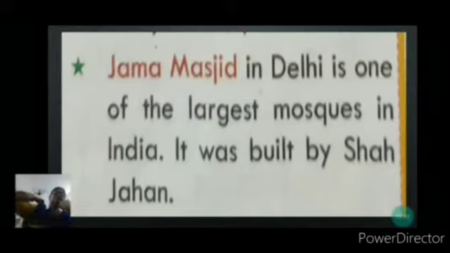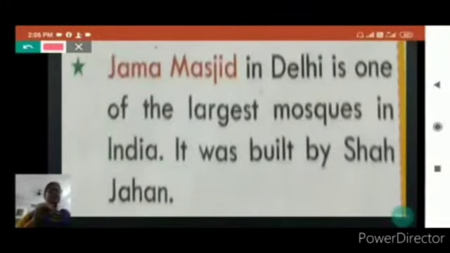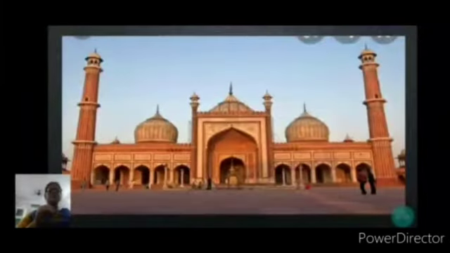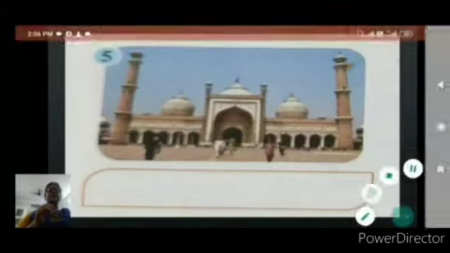It is the largest mosque in India, and this mosque was also built by Shah Jahan. As I told, Shah Jahan was a great architect in Indian history from the Mughal Empire, and this mosque was also built by him. I am showing you the picture of the mosque. This is the front scene, and this picture is given in your book, and this is the picture of Jama Masjid.